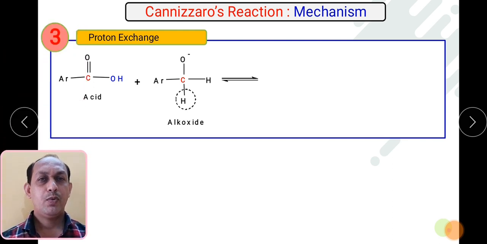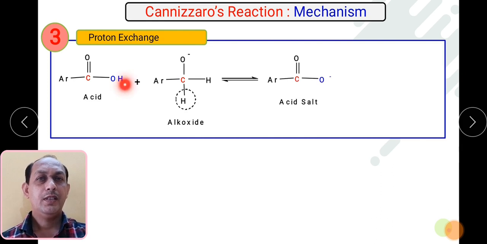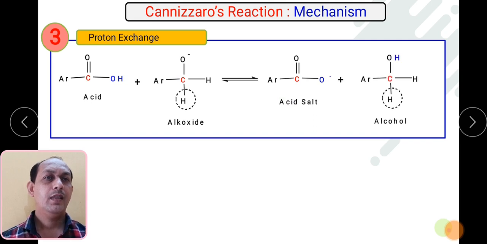Now a proton exchange will take place. Let us see how the proton exchange occurs. This is the acid and this is the alkoxide. One of the H will go to this one. As a result of loss of this H, our compound gets converted into acid salt and alcohol, and these are the products. This O minus will be balanced by whichever alkali you are using. If you are using NaOH, it will form the sodium salt. If you are using KOH, it will form the potassium salt.